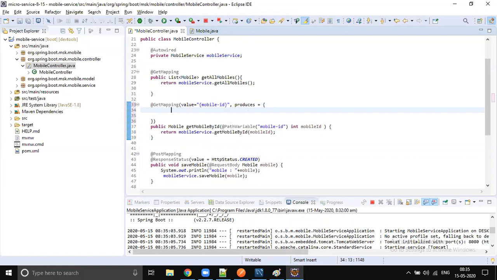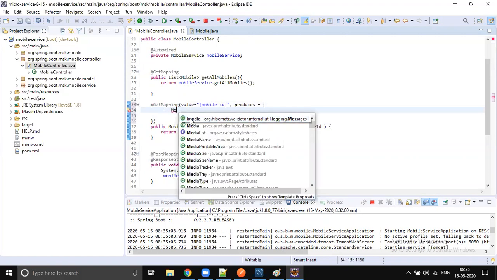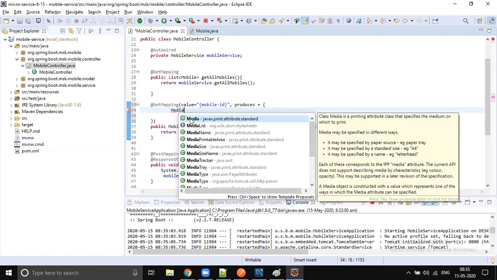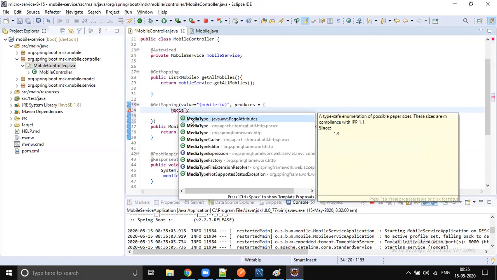The first thing is MediaType. Try to avoid hard-coding the data.